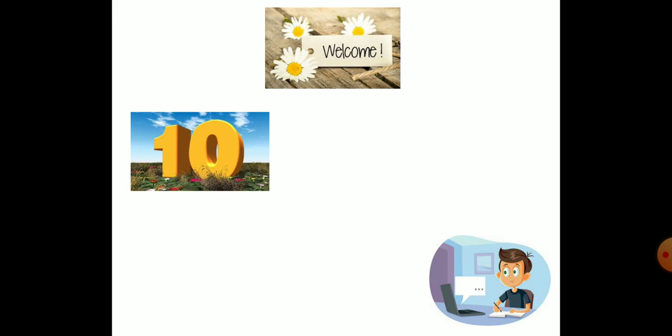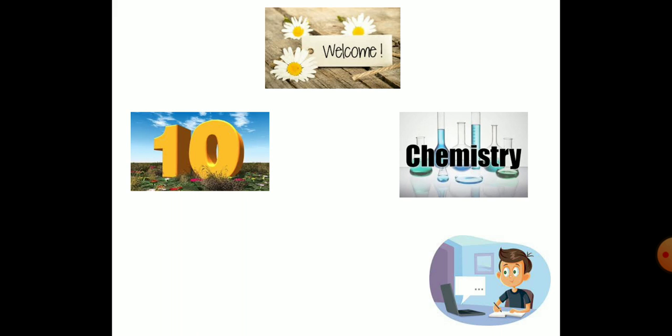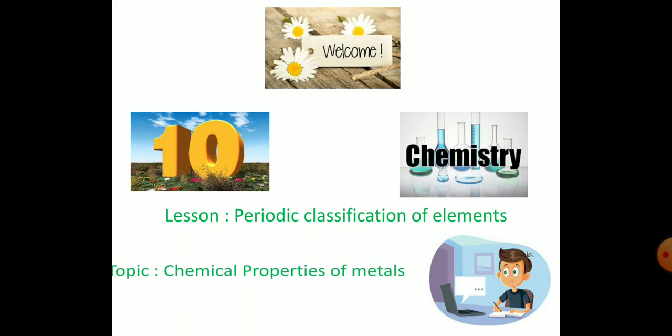And in science, we have been dealing with chemistry part. There, the unit which we are discussing is periodic classification of elements. And the concept of today's video lesson is chemical properties of metals. Students, already using the previous video, we are familiar with the physical properties of metals. And in today's video, we are going to learn about the chemical properties of metals.